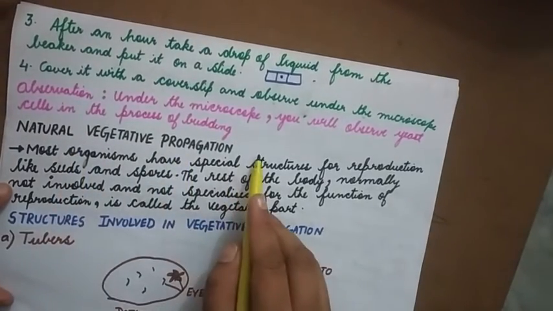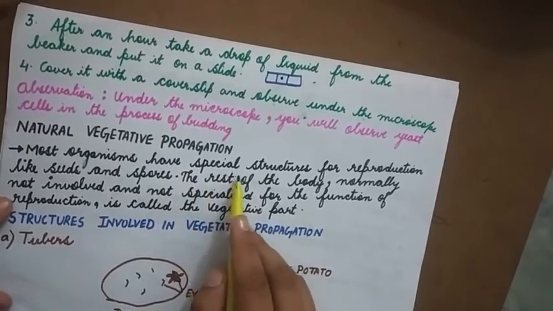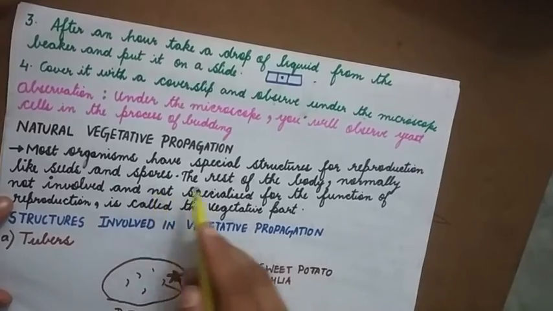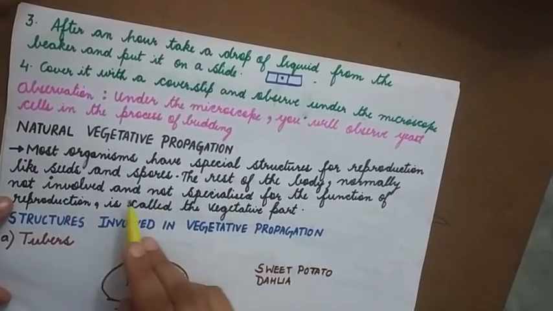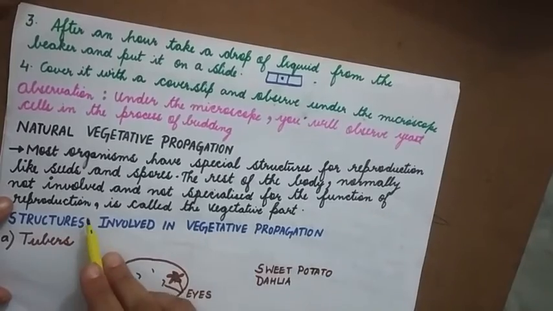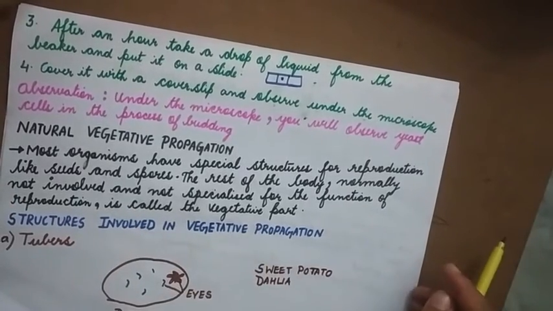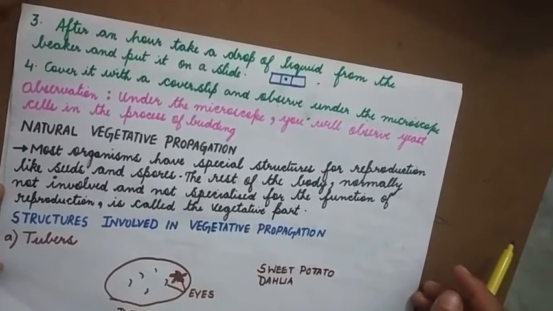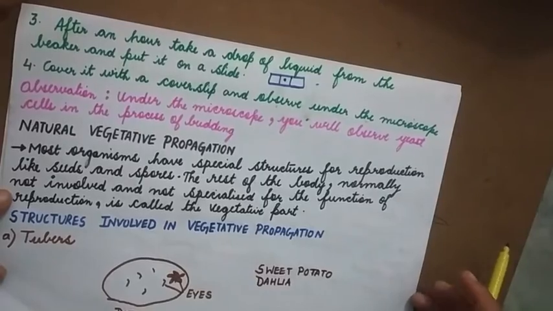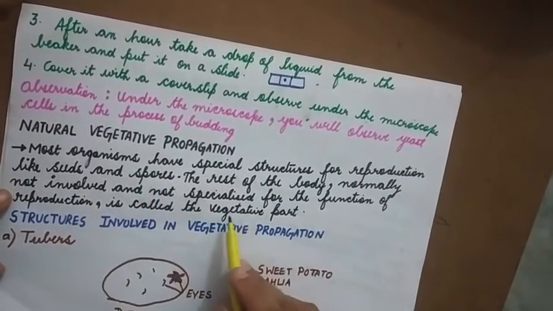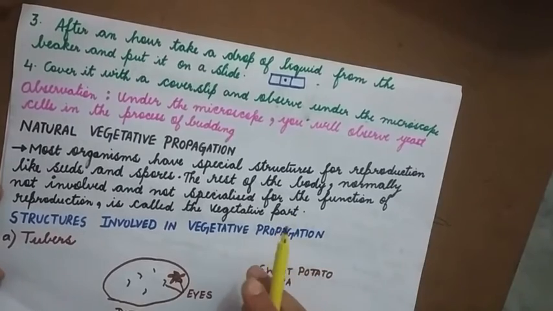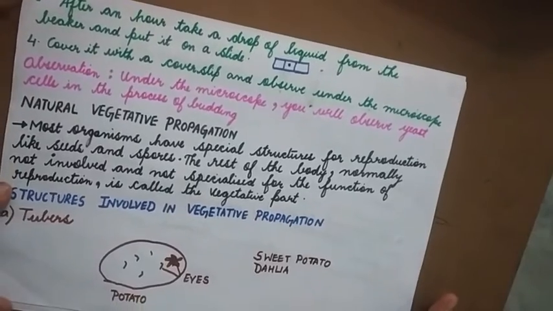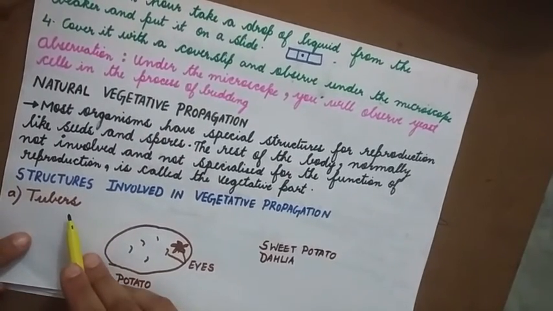Natural vegetative propagation. Most organisms have special structures for reproduction, like seeds and spores. The rest of the body, which is normally not involved and not specialized for reproduction, is called the vegetative part. For example, root, stem and leaves are all vegetative parts. Now the first one is tubers.